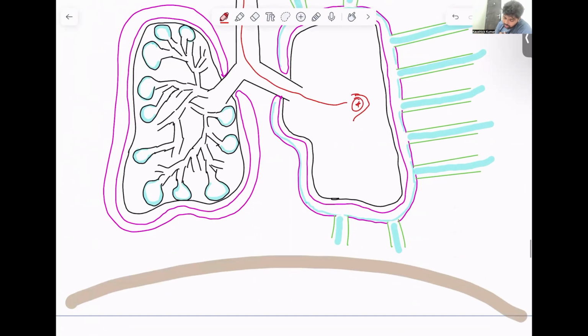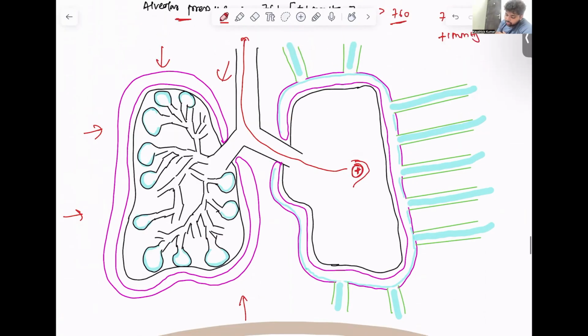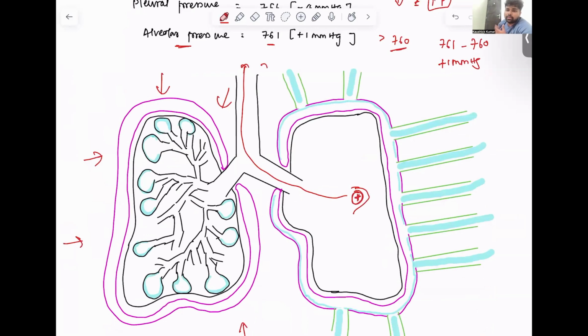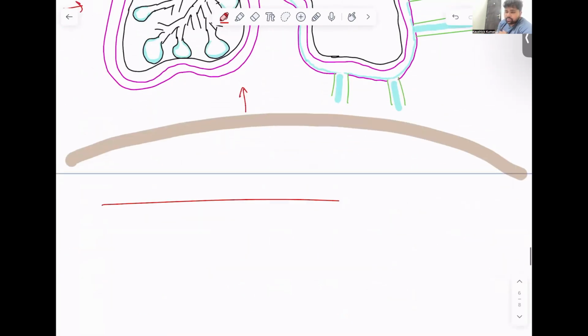So during expiration, the diaphragm relaxes, the external intercostal relaxes, and because of the elastic recoiling property of the lungs, the pressure in the alveoli is slightly higher than the atmospheric pressure, and because of this, air exits from the alveoli into the atmosphere. And this is all you need to know about the mechanism of breathing for us to understand what happens during thoracic trauma. Thanks.